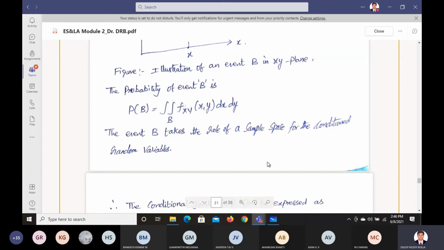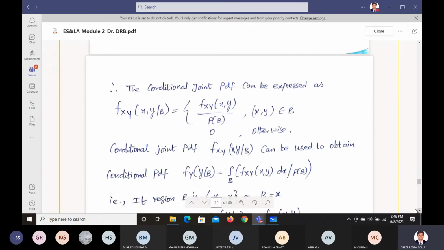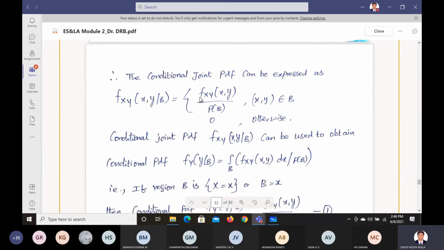Okay, now we'll go further. So finally, what we can understand is, if you want to find the conditional probability, if the values of x and y belong to B, then it is f of xy divided by P of B. We know how to find this value f of xy, and we have just seen how to find it.